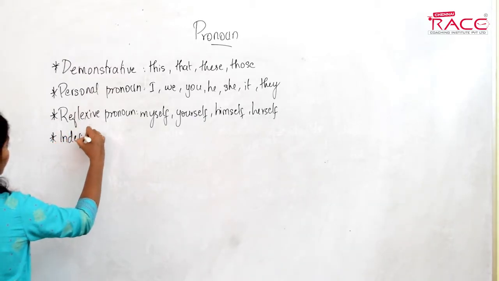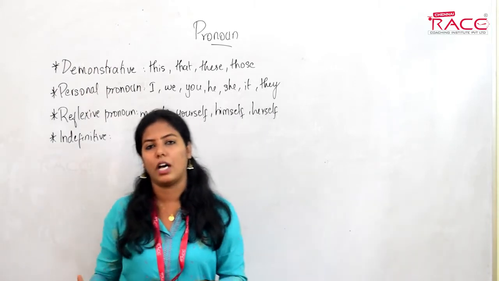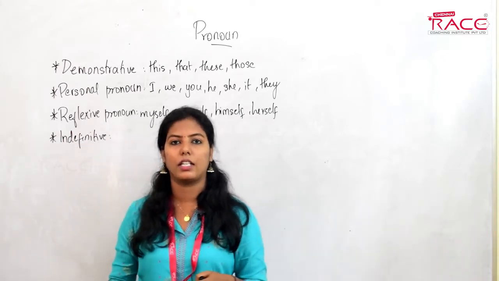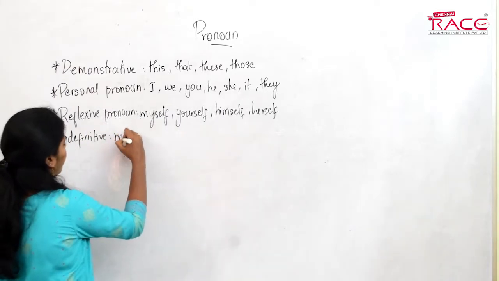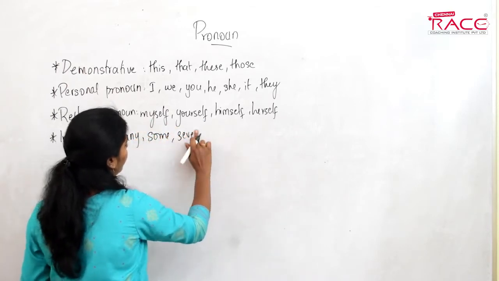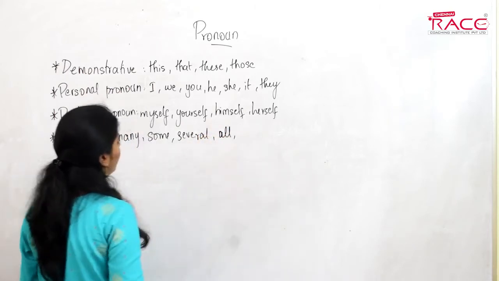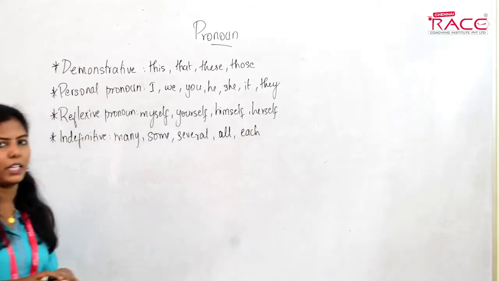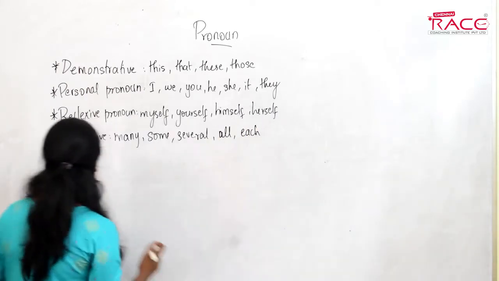the indefinite pronoun. These are pronouns used in a vague or general manner. For example, many, some, several, all, each. So when I am talking about something in a vague or general manner, I use the indefinite pronoun. Then we have the distributive pronoun.